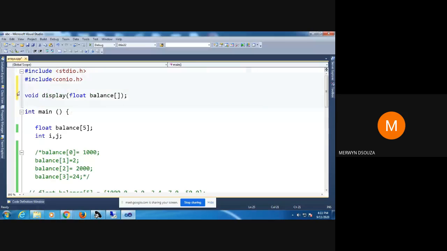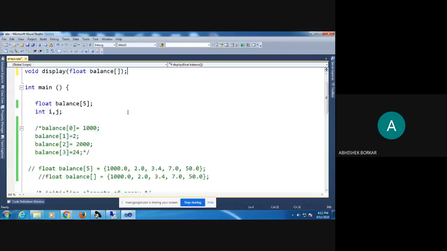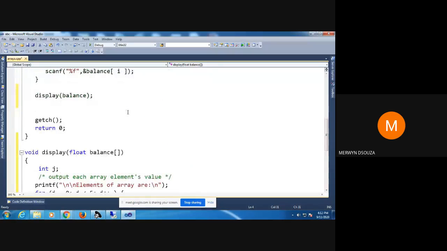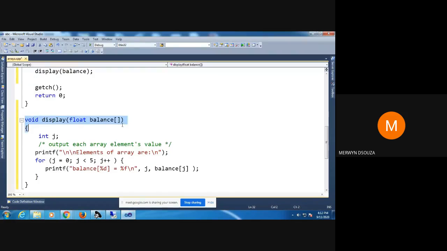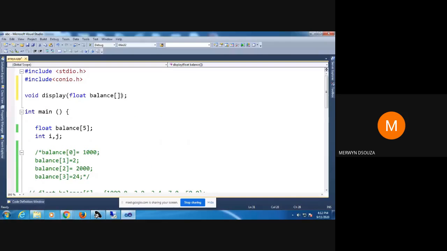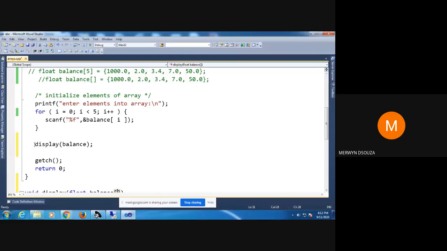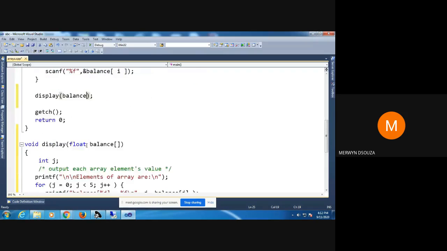But in the function prototype, you have to put it. Why, sir? That's the way the C compiler has been built. That's the setting for it. There's no reason as such. It's designed like that. So in the function definition, you have to put empty square brackets. In the prototype, you have to put empty square brackets. But when you're calling the function and you're passing an array, do not put empty square brackets. If you put them, you will get an error.